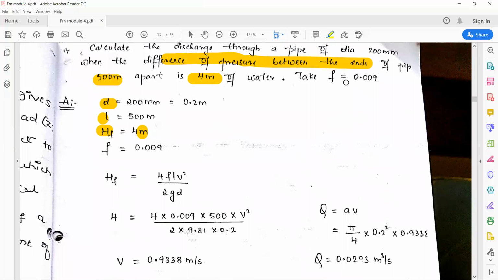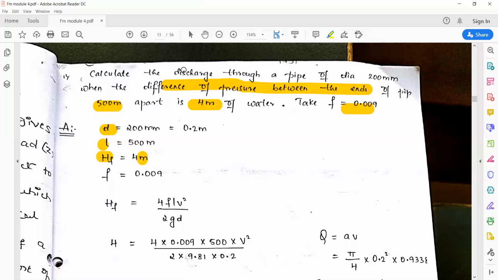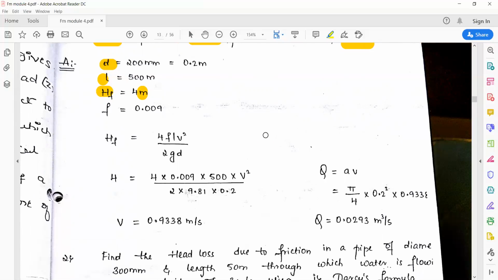And also take f, small f, that is coefficient of friction, equal to 0.009 they have given. So by making use of this data, you need to calculate the value of discharge Q. What is the value of Q? So we have Q is equal to area into velocity. So discharge is equal to area into velocity.